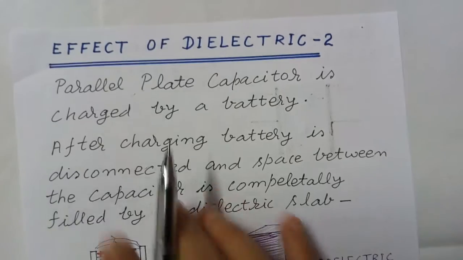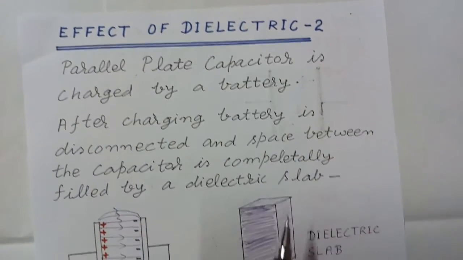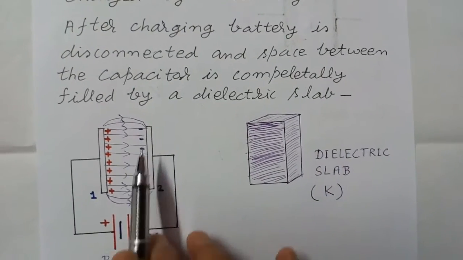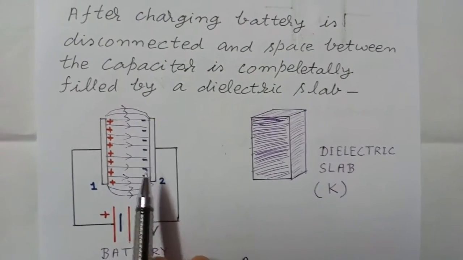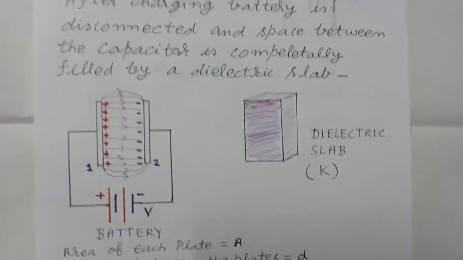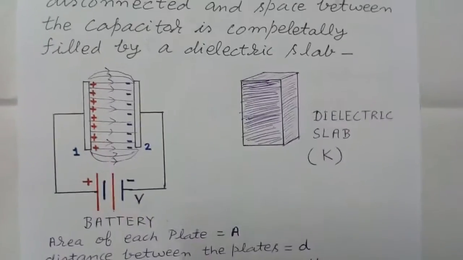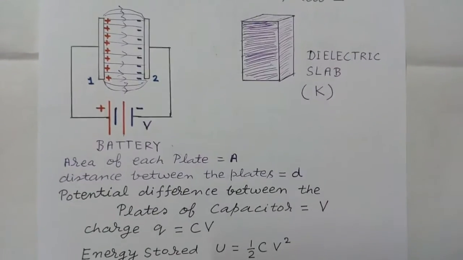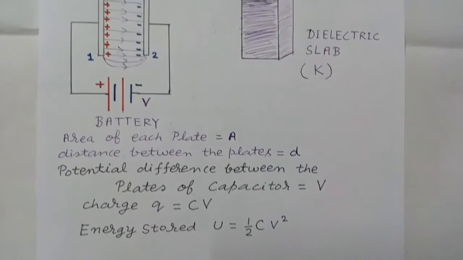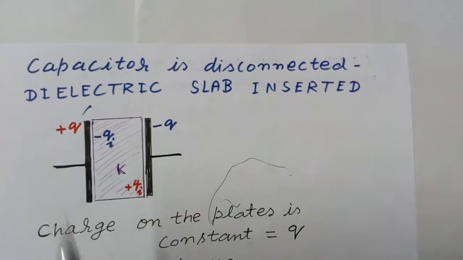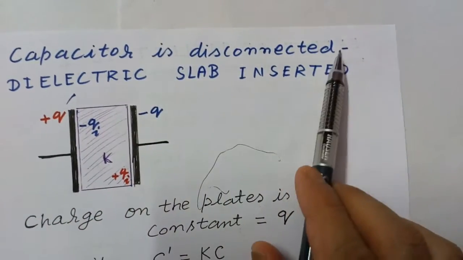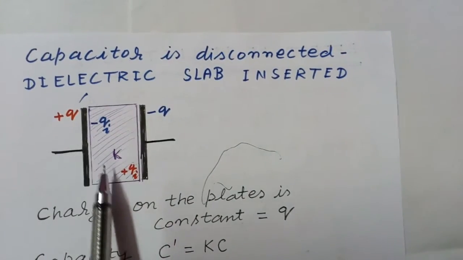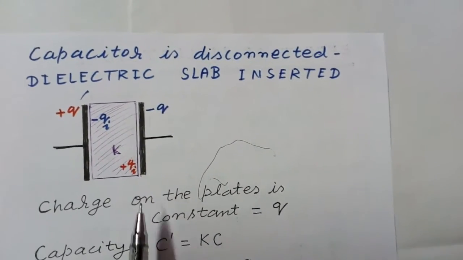Now second case, effect of dielectric when dielectric slab is kept between the space of these two plates of parallel plate capacitor and battery is disconnected. Now this time first we charge the capacitor up to voltage V and after that disconnect the battery. So capacitor is disconnected and dielectric slab is inserted between the space of the parallel plate capacitor.